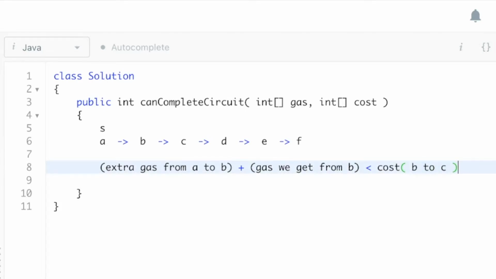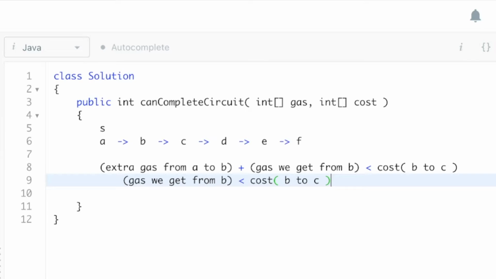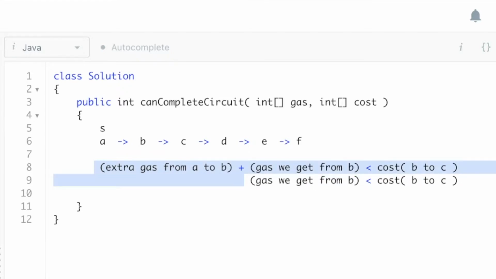Well, this must also hold true. Let me just copy paste this. So what I'm saying is, if the extra gas from A to B plus the gas we get from B is less than the cost of getting from B to C, and we couldn't make it, then there's no way we're going to be able to do it without the extra gas. If we started from B, we wouldn't have that extra gas that we got from A to B. Therefore, the gas that we get from B must be less than the cost of getting from B to C. So I'm just trying to do it a little bit more mathy, but that's the idea: if we couldn't do it with the extra gas, there's no way we're going to do it without it.